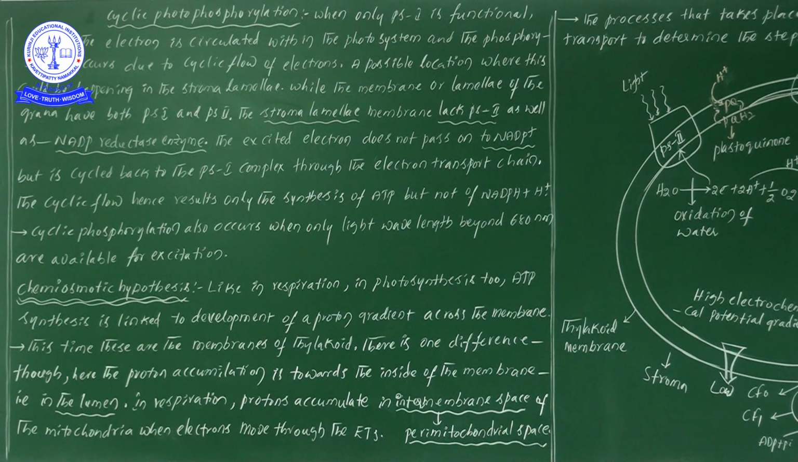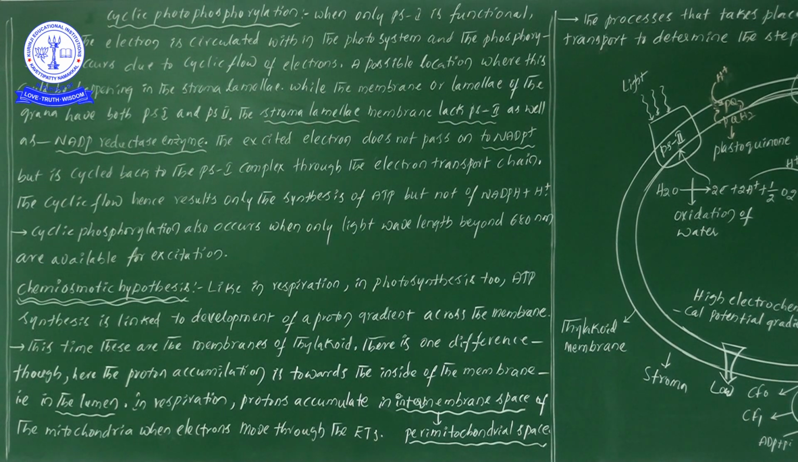Cyclic photophosphorylation occurs in the stroma lamellae. Stroma lamellae is the connecting link present between two grana, and grana is a group of thylakoids. That is the point we mainly focus on in cyclic photophosphorylation.